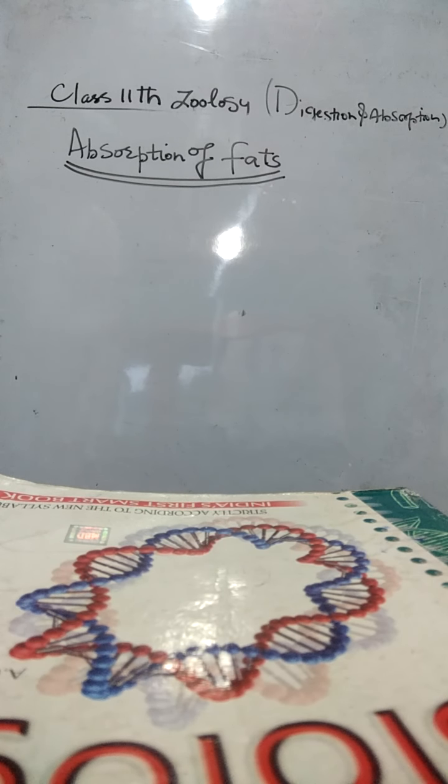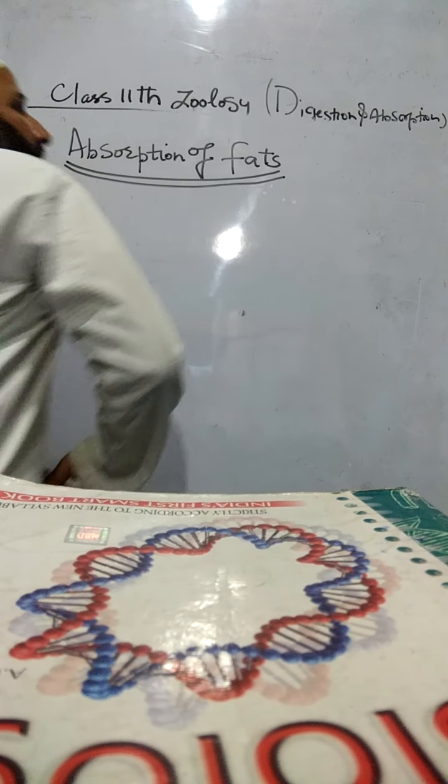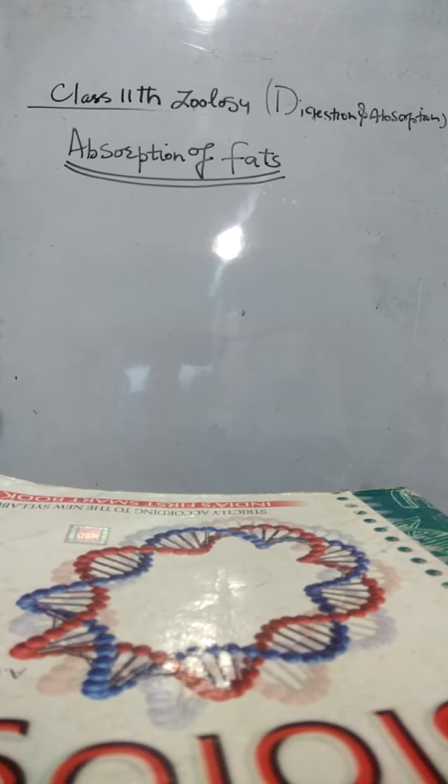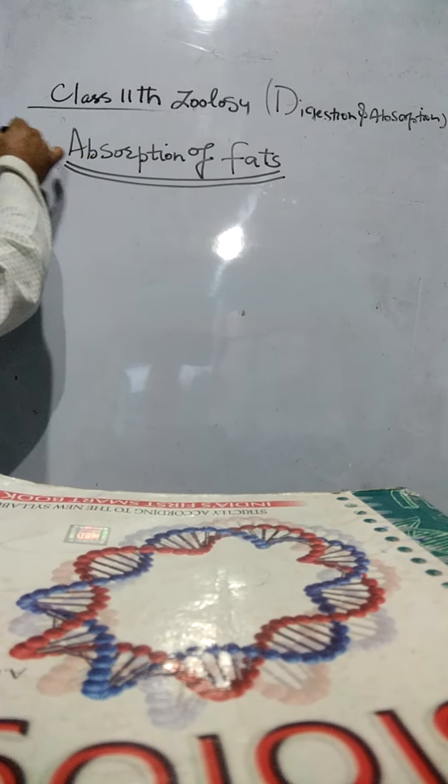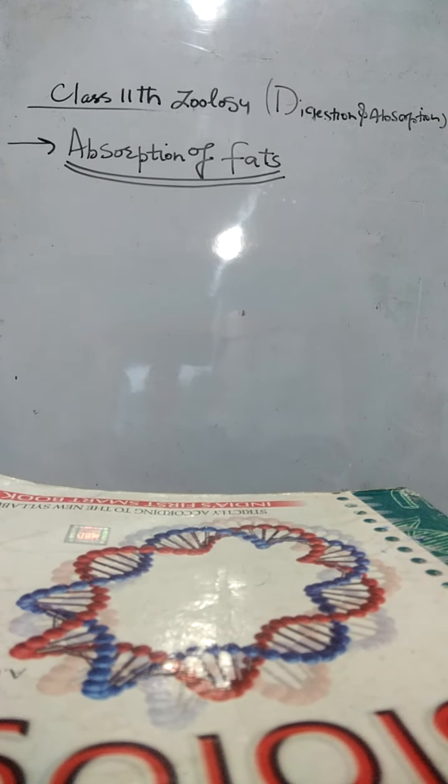Dear students, class 11th zoology, chapter digestion and absorption. The topic here we want to throw light on is absorption of fats. Fats are also called lipids. They are the prime substance of food constitution.